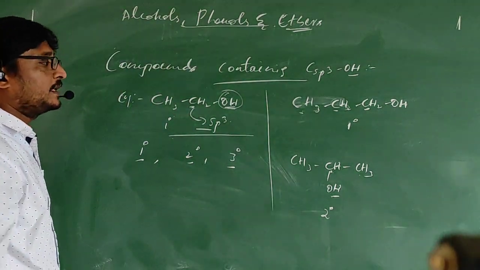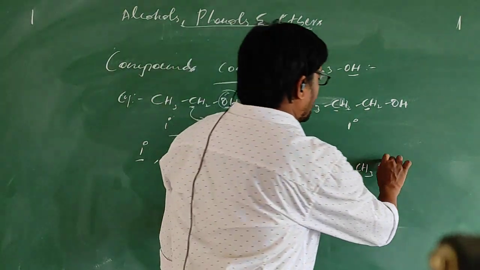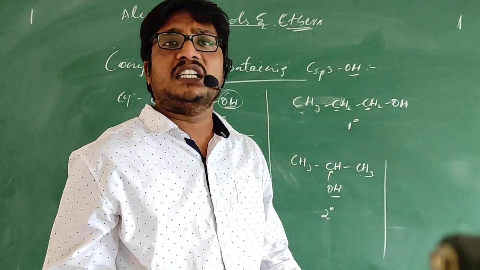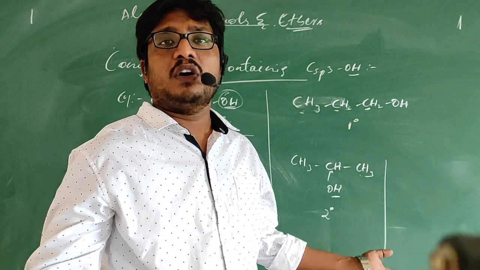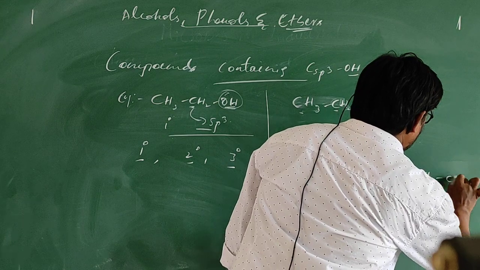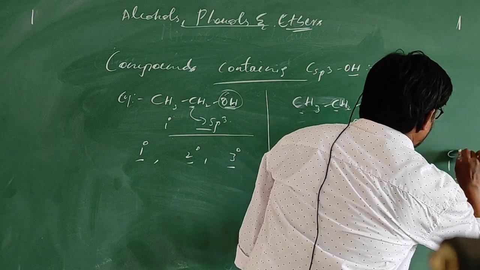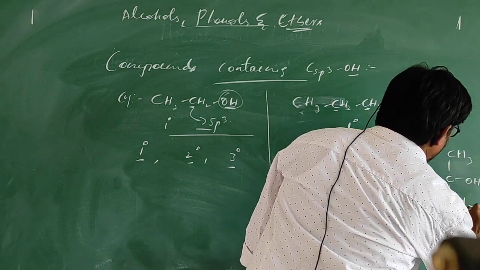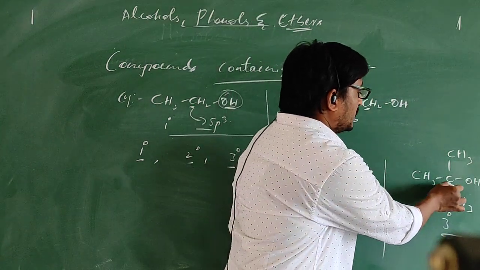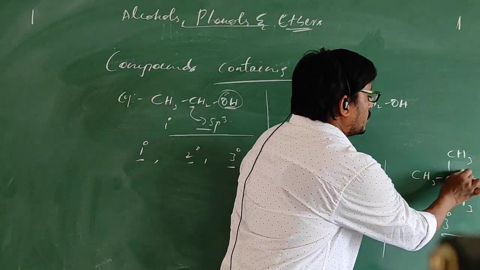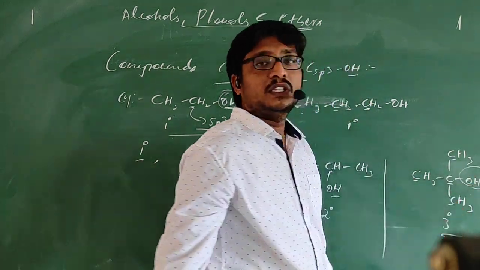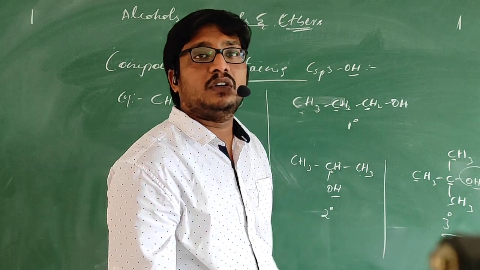Next is tertiary alcohol. Tertiary alcohol means simple thing. If the OH group attached carbon gets attached to 3 other carbons, we call it a tertiary alcohol. So this is nothing but tertiary alcohol. You can observe here, this is the carbon to which the OH group got attached and this carbon got attached to 3 other carbons. So it is nothing but tertiary alcohol.